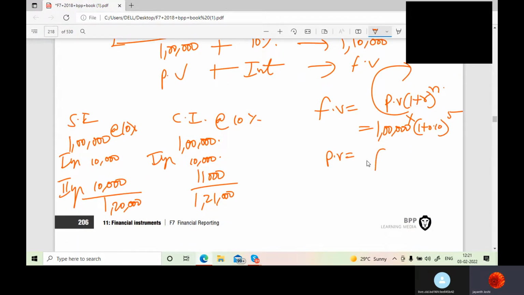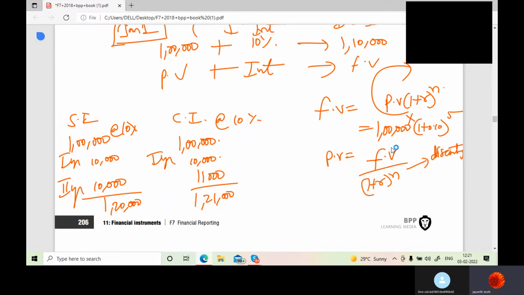Present value is equal to future value divided by (1 plus r) whole power n. This is called discounting because you are dividing here. Discounting is nothing but your future value has all the returns included in it. So those returns as on today we are not earning. Am I right? So whatever we have earned in the future we have to remove to get the present value. Isn't it so? Yes, sir.